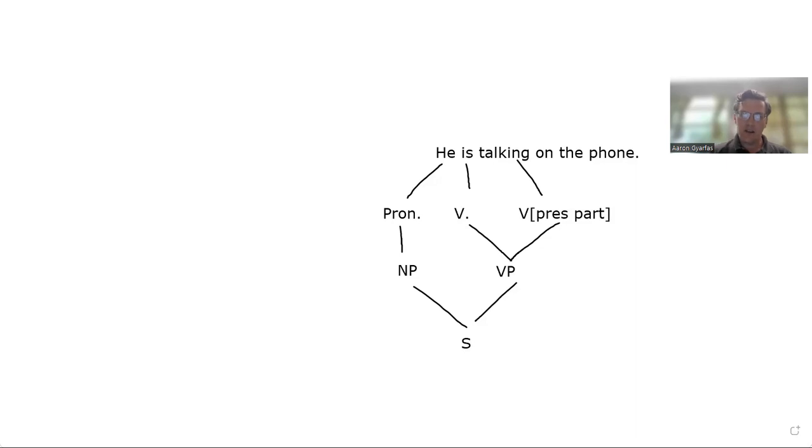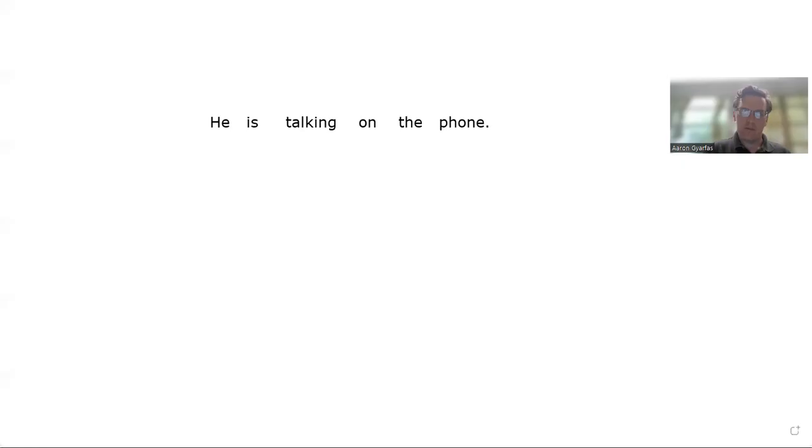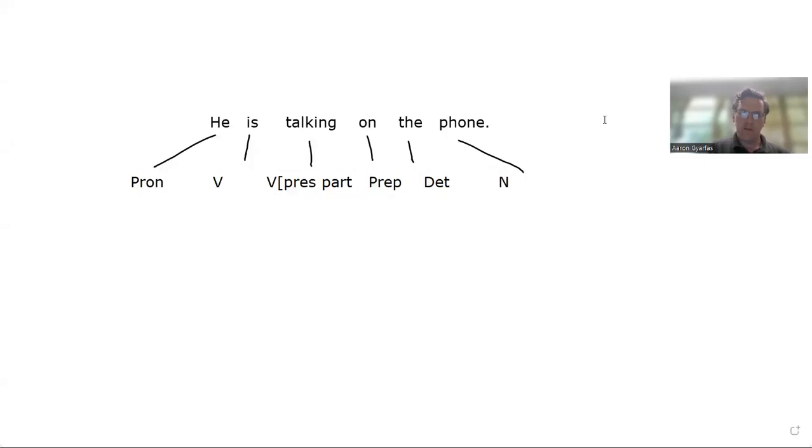What if we add something to the sentence? Instead of just he is talking, on the phone. How is that going to change things up? Let's do this. We'll start all over. Okay, he is talking on the phone. Again, we want to start by identifying all the different pieces. The first few are the same as last time. So he, pronoun, verb, the present participle verb, talking. Now we've added a preposition with on, another determiner, and another noun.